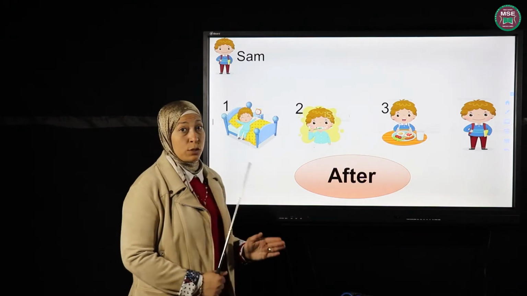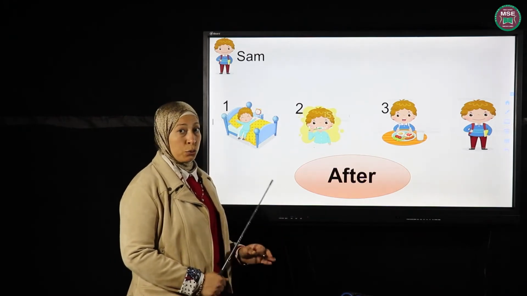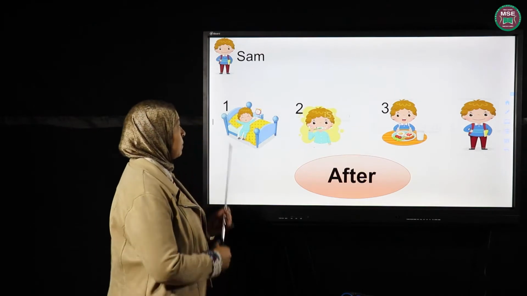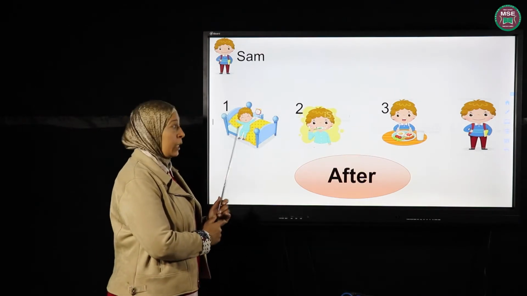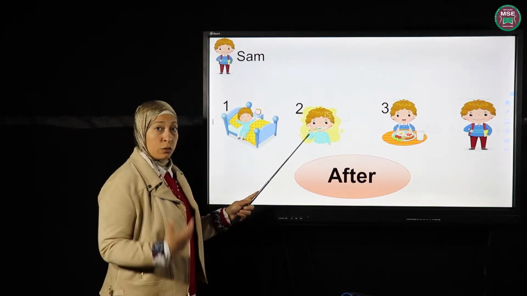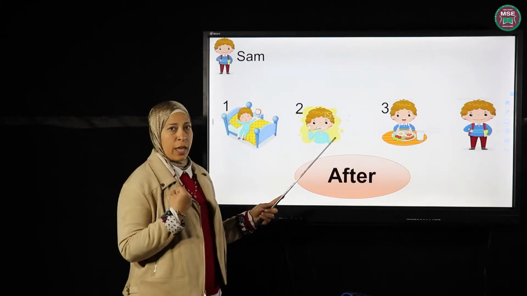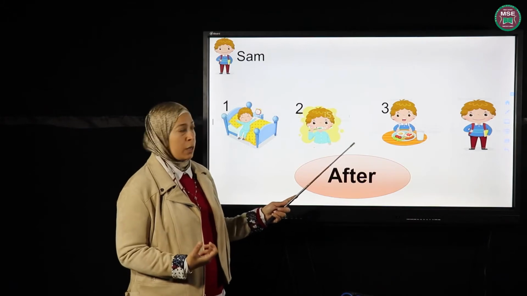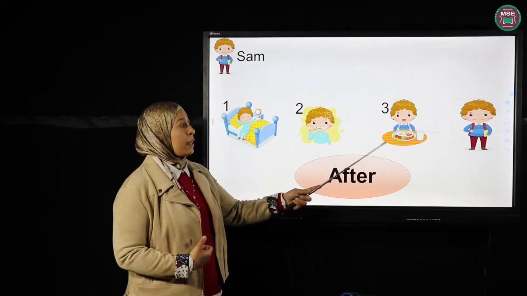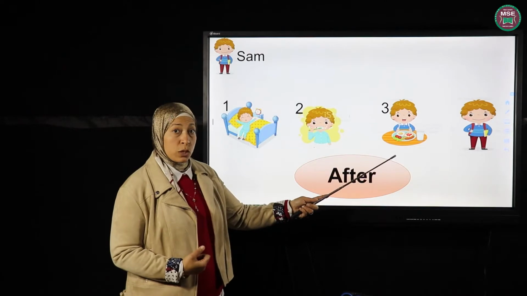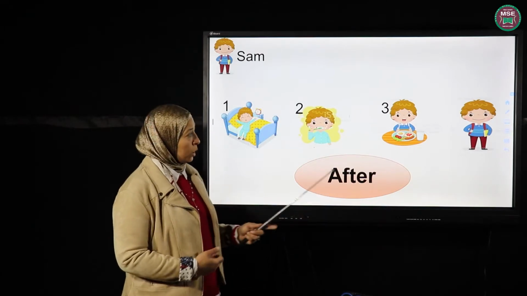So this is what Sam does every day to go to school on time. Number one, he has to wake up early, and number two, he has to wash and get ready, and then he has to eat his breakfast to have the energy and the power to work for the rest of the day. And then finally, he takes his bag and books and he goes to school.